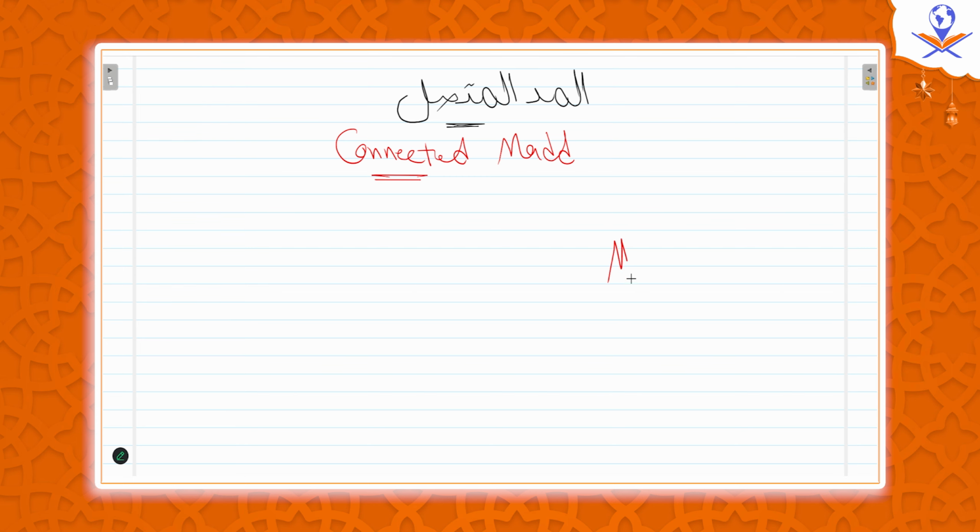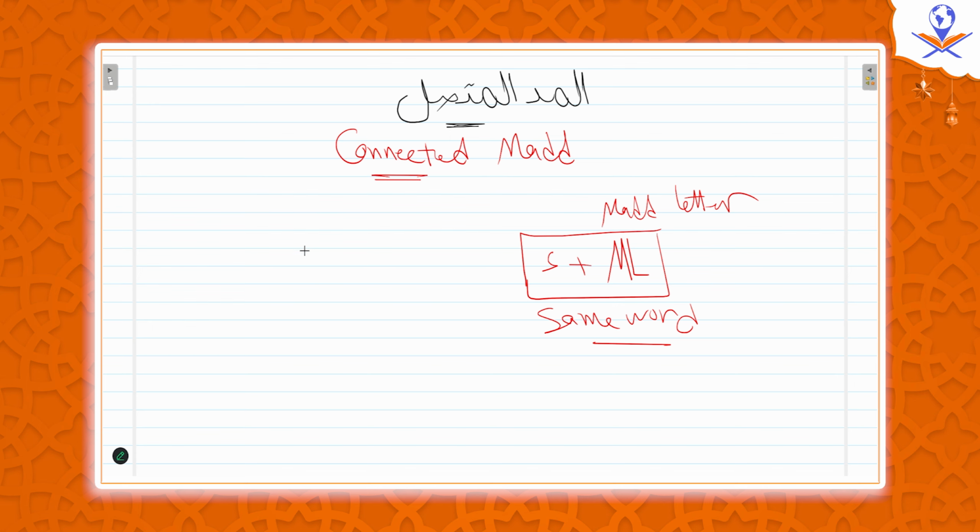If we have a mad letter, as I told you, any mad has to contain المد الطبيعي, the general mad, which is mad letter ألف واو or ياء. So if we have a mad letter, ML means mad letter, and the next letter was Hamza, and that was in the same word, in this case, this is called al-mad al-muttasil, connected mad. Why do we call it connected mad? Because Hamza is connected to the mad in the same word.